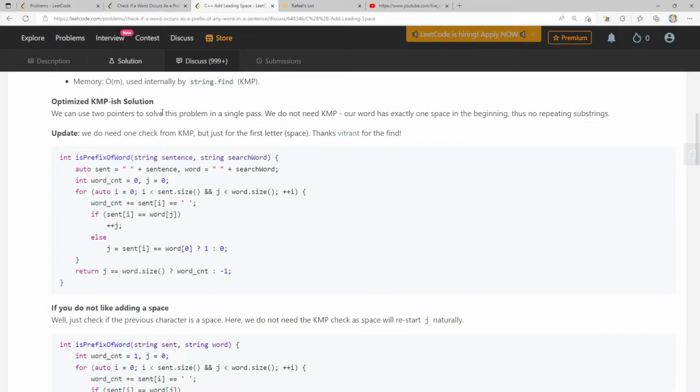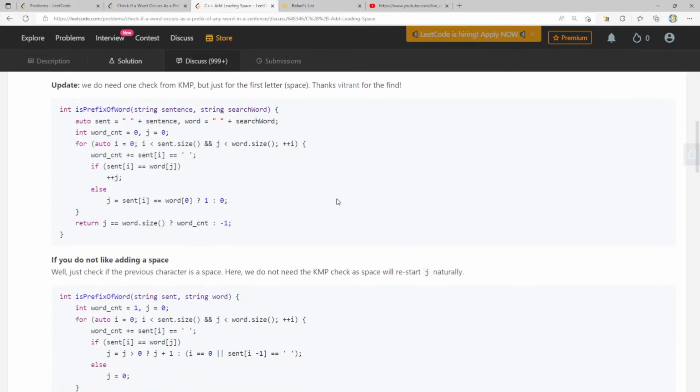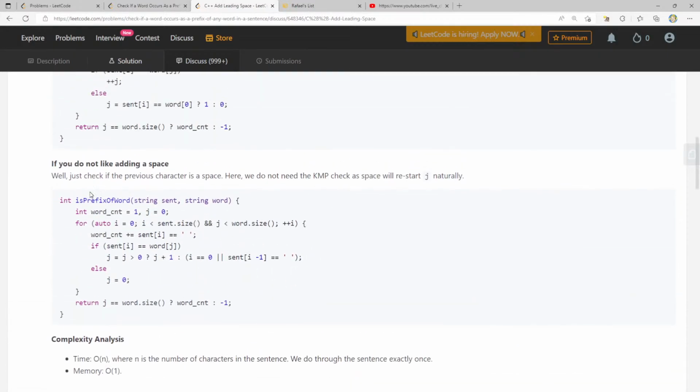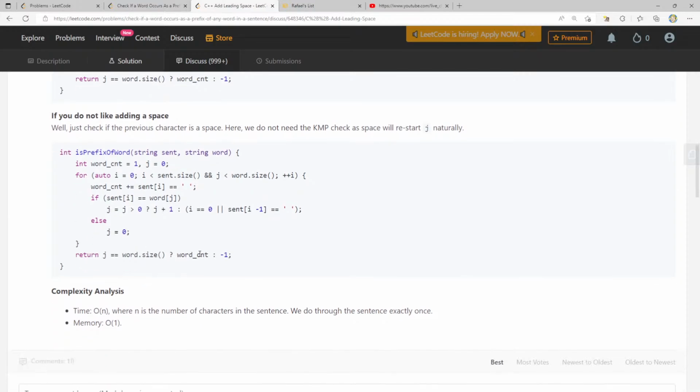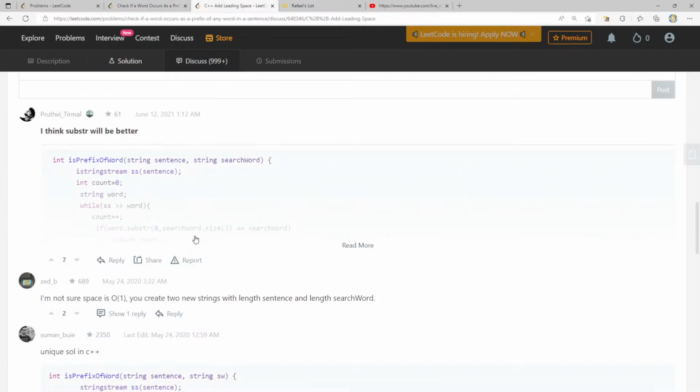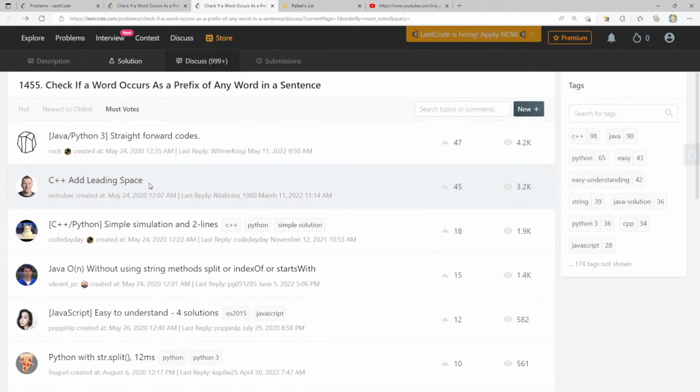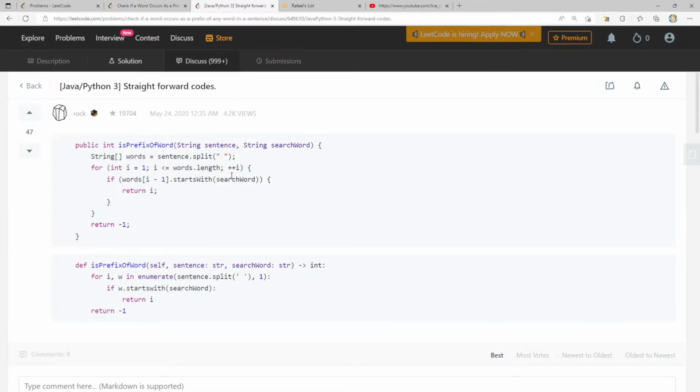We can use 2 pointers to solve this problem in a single pass. Okay, we just need to do one check. If word count plus else, return size. Well, just check the previous character as a space. Here we do not need the KMP check, as space will restart J naturally. If word count plus or equals space. I'm not sure what is happening here. This is crazy. Straightforward codes.